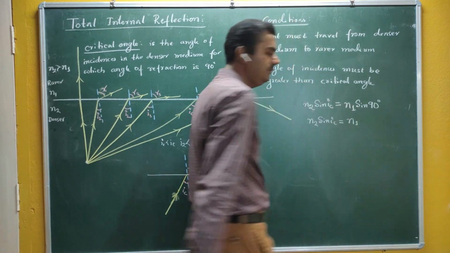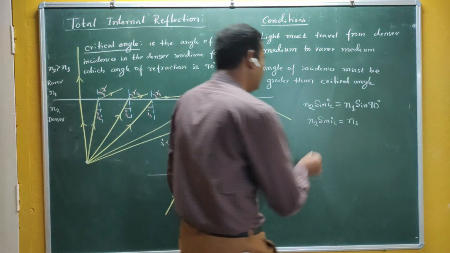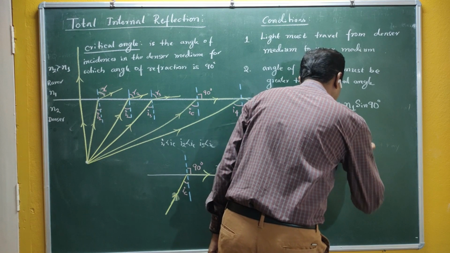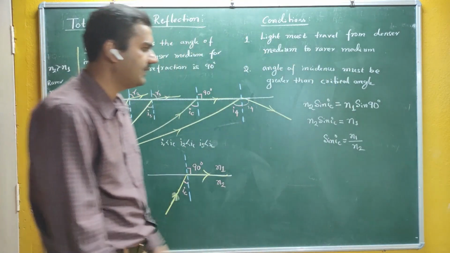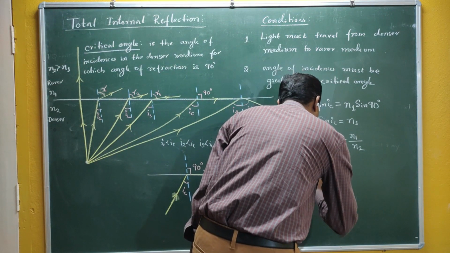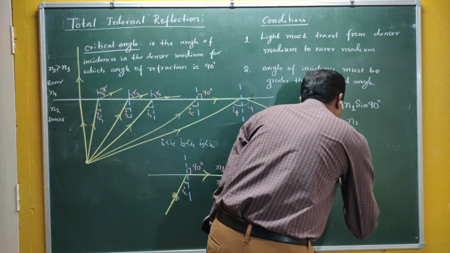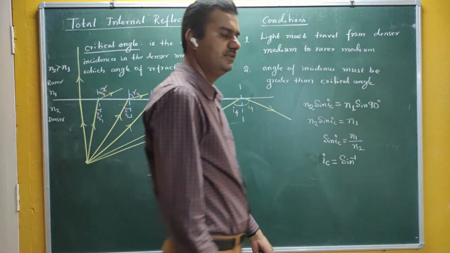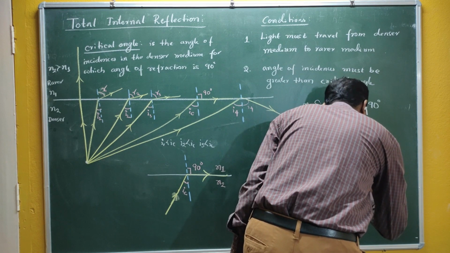What is sine of 90? It is 1. Is it correct? So sine of 90 is 1. Therefore, sine of IC can be written as N1 by N2. Therefore, what is the expression for the critical angle? If I take sine to the other side, IC becomes sine inverse of N1 by N2.